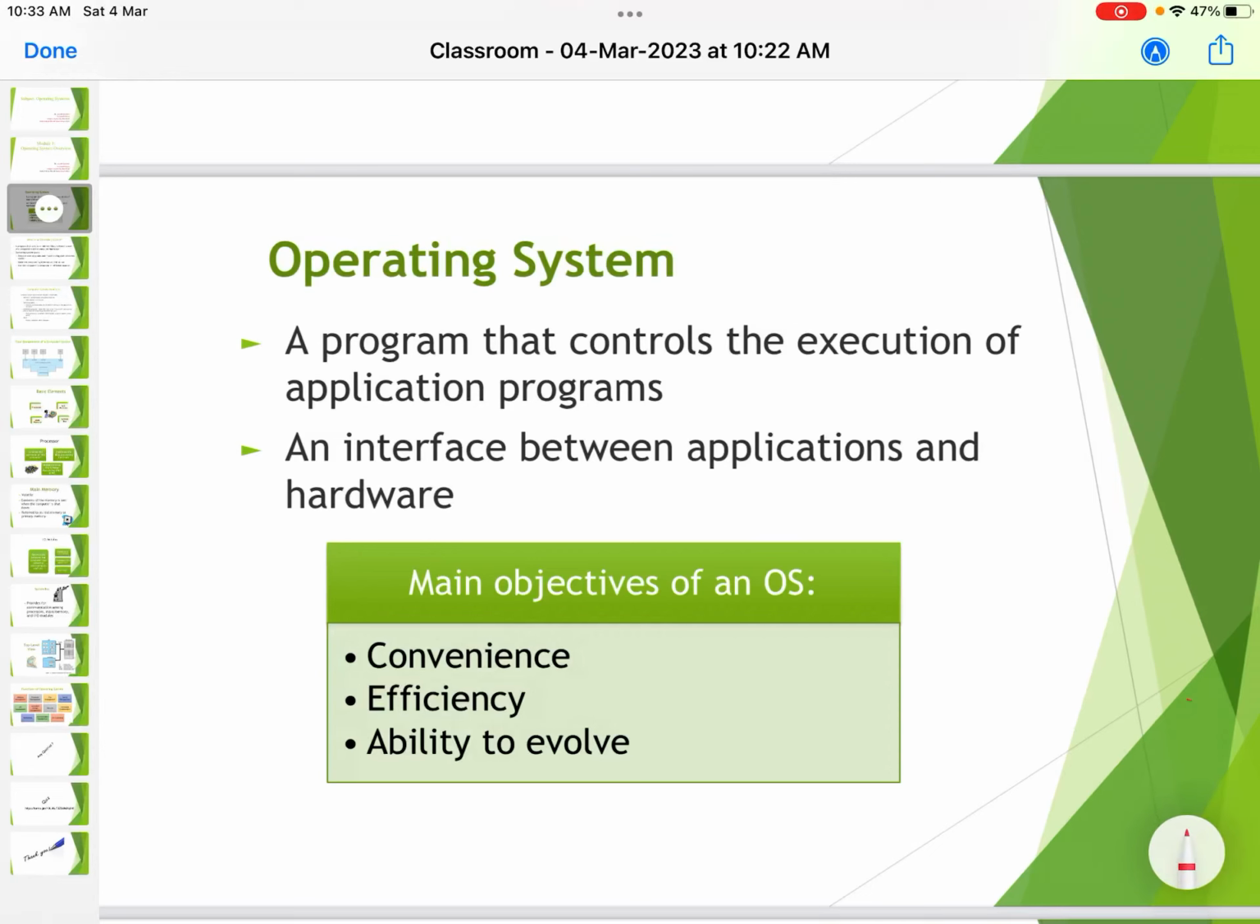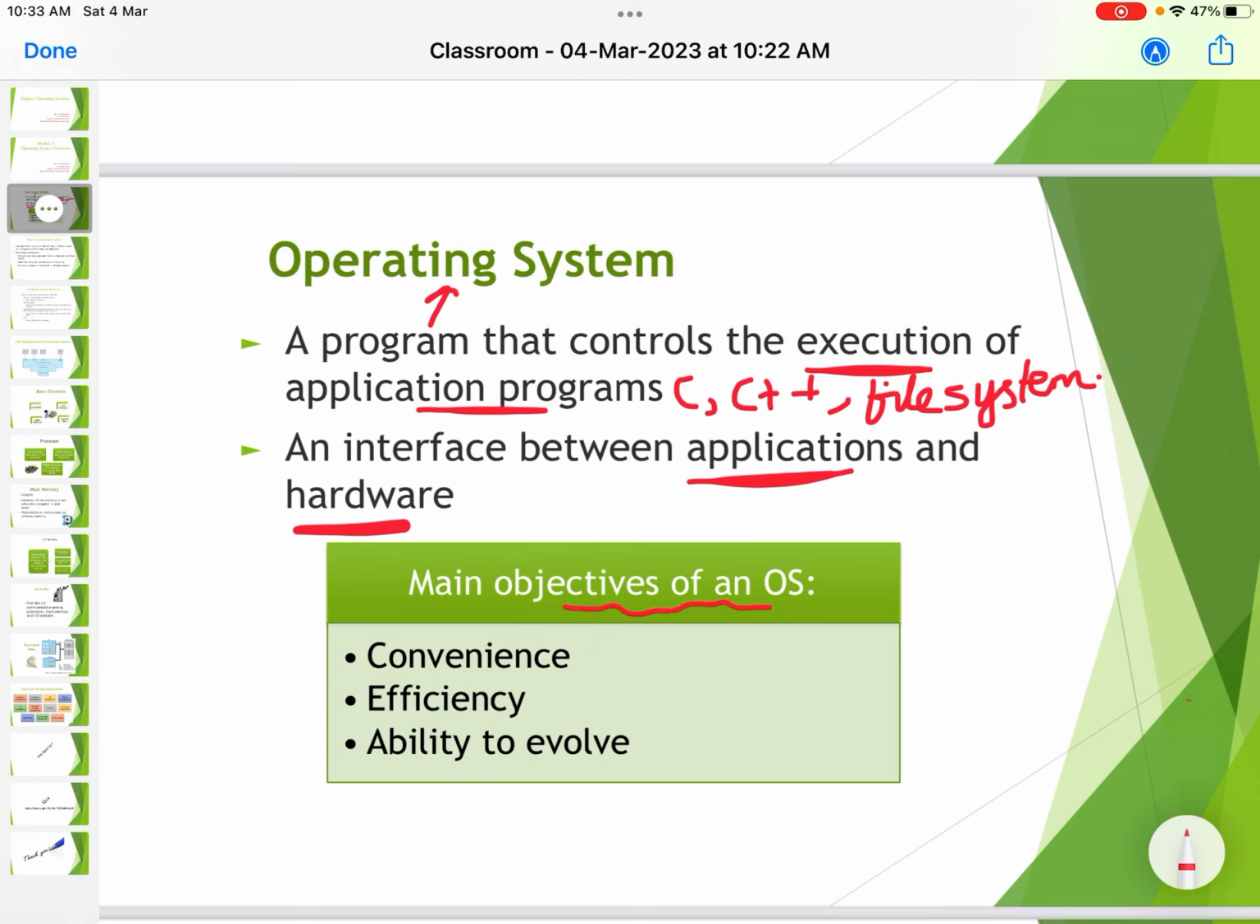So operating system, a program that controls the execution of the application programs. A program means an operating system is controlling the execution of application programs like C programs, C++ programs, file system, and etc. And interface between the application and the hardware. So it is an interface between the application and the hardware.